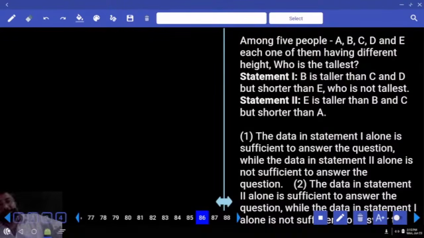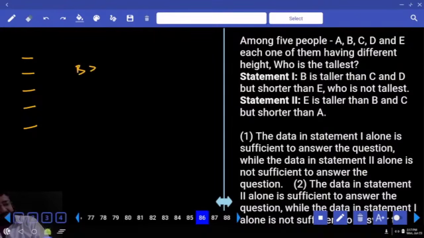What's the question? Among 5 people, A, B, C, D and E, each one of them having different height, who is the tallest? Total number of people? 5. First I am going with the first statement.